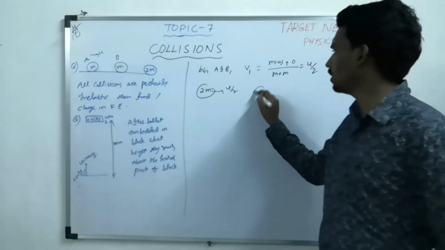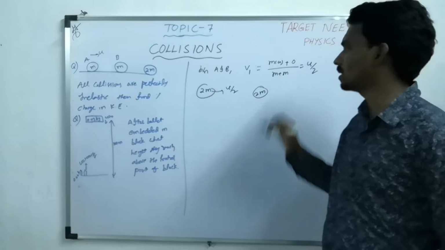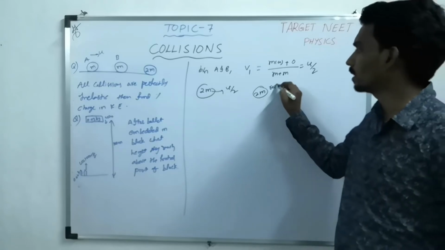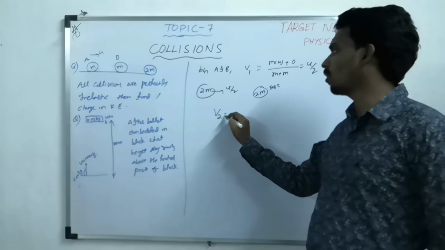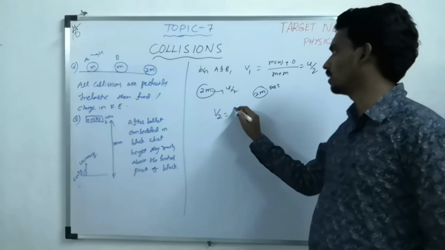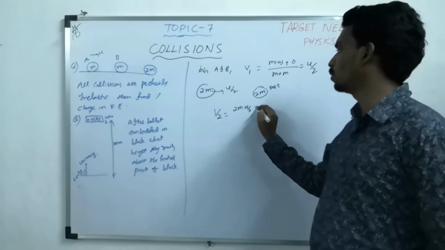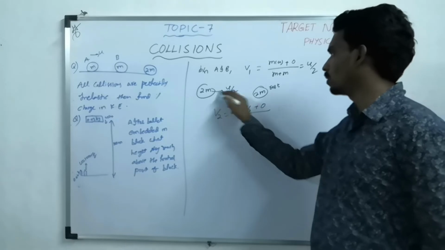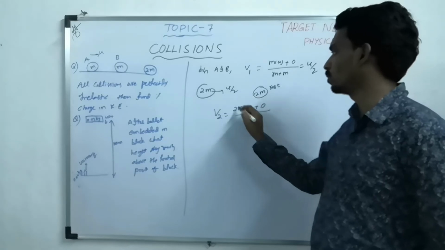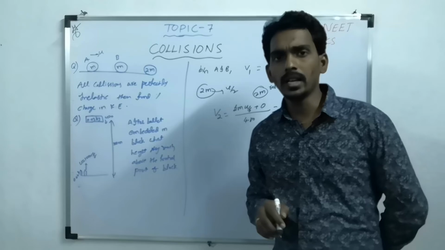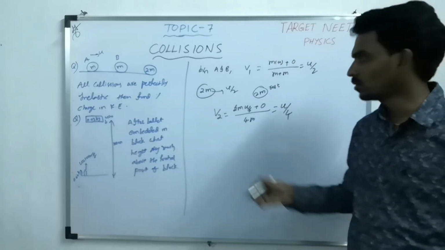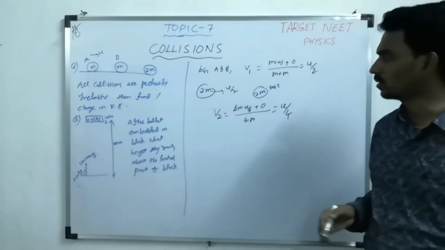Now they are taking collision with another 2m which is at rest. Again the collision is inelastic. Now what is the final common velocity? (2m into u by 2 plus 0) by (2m plus 2m), that is 4m, 2 cancels. Now the velocity became u by 4. So v2 is u by 4.